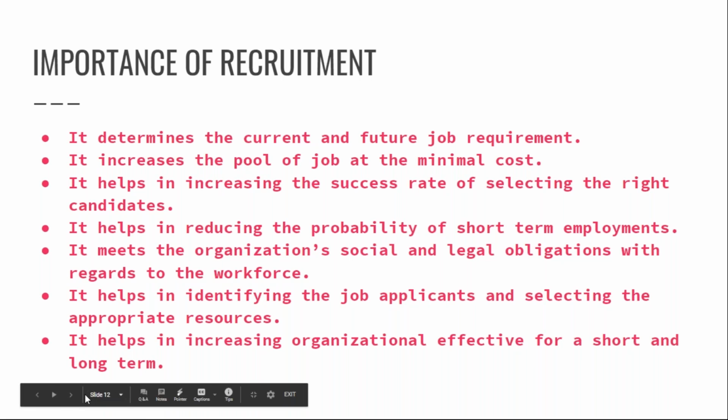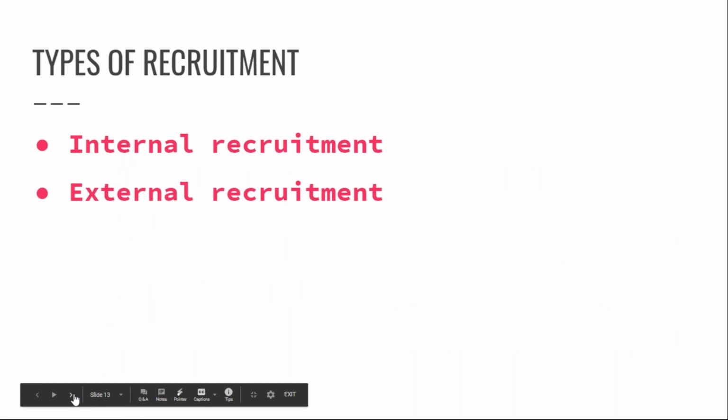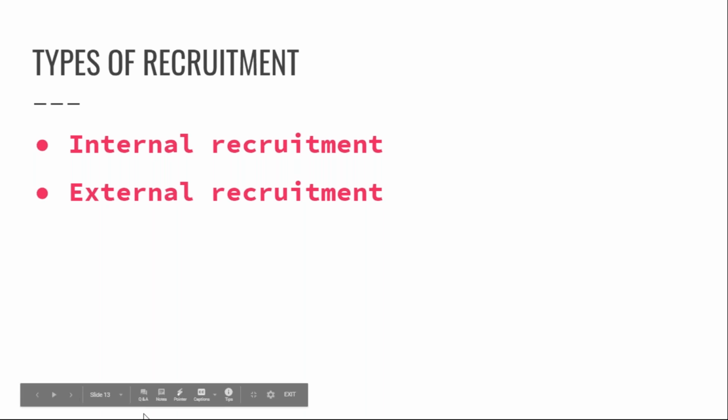Now, moving ahead with the next topic, that is types of recruitment. Now, there is a question that comes to mind. What is this types of recruitment? So we have basically two types of recruitment, and these are internal and external. Now, what is internal recruitment and what is external recruitment? If we try to understand without prior knowledge of these two terms, then internal is something which is being done within the organization, and external means it is carried out outside the organization or the company.